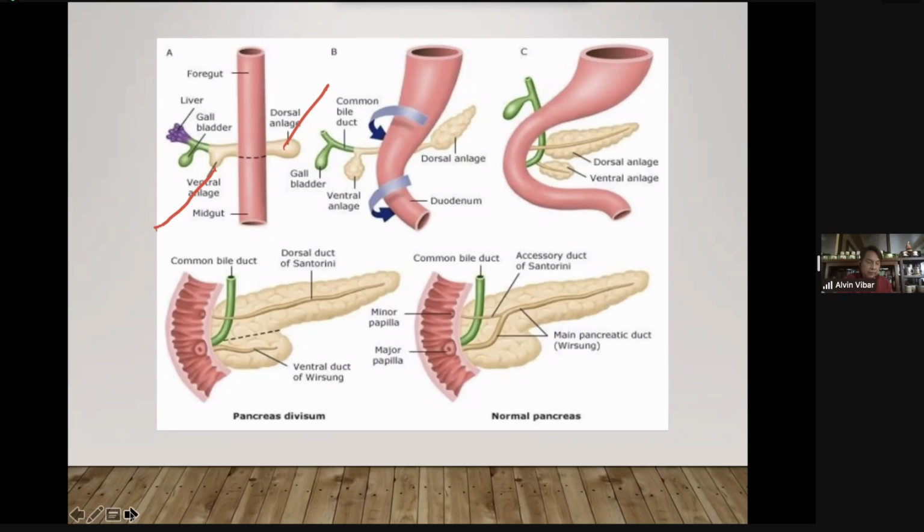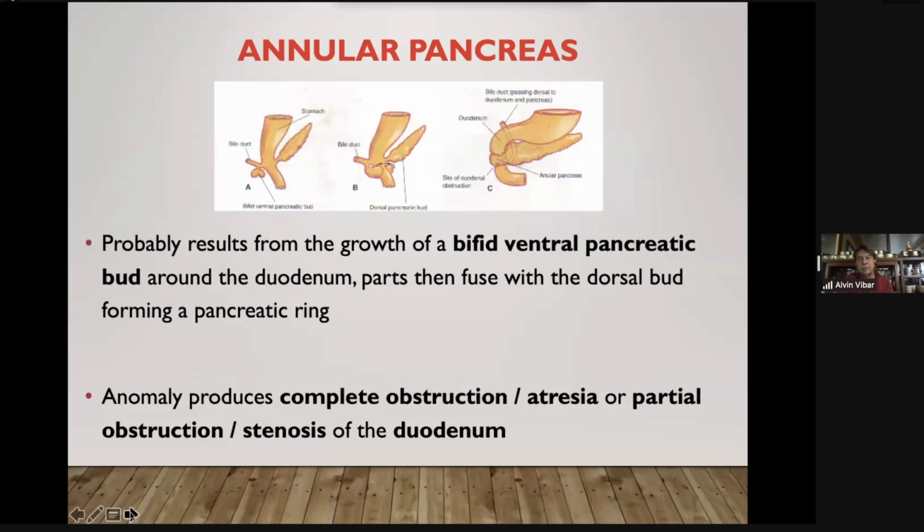Okay, and what are the derivatives again of the ventral pancreatic bud? Majority of the head and the uncinate process, while the dorsal pancreatic bud will form the tail, the body, and also the head region. But the majority of the head region comes from the ventral pancreatic bud. Okay.